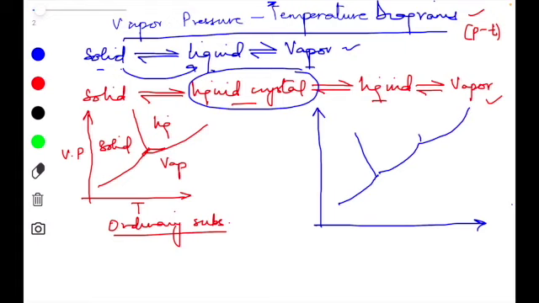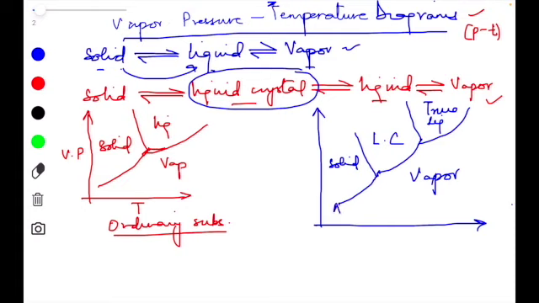So these are the demarcations. This is the meeting point, this is the meeting point. This is my crystalline solid area, the area lying over here is the liquid crystal area, and this is the true liquid area, true liquid and vapor.